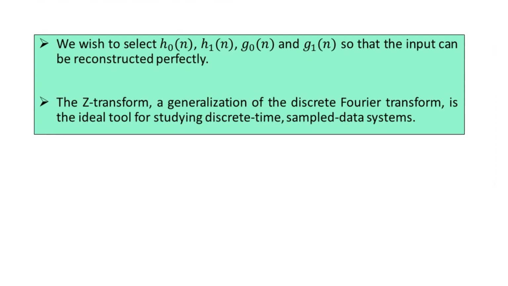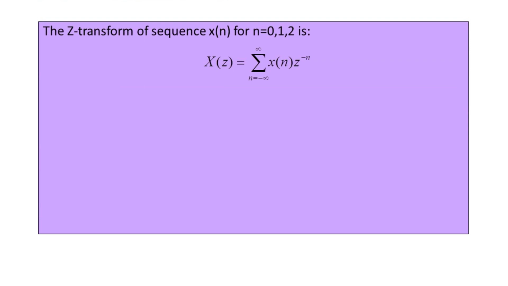So preferring the Z transform for the input sequence denoted by x of n, holding the values of n equal to 0, 1, 2, as confined to what we have seen in the block schematic, the Z transform representation is capital X of Z, given by the summation for n equal to minus infinity to plus infinity of x of n times z to the power minus n.